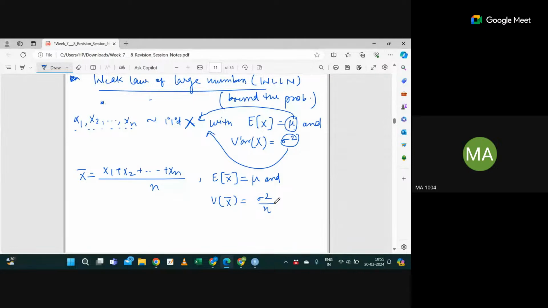Can any of you tell me, in the weak law of large numbers, we know the sample mean, the population variance and all, but there might be a question of how far it is. Yes or no?